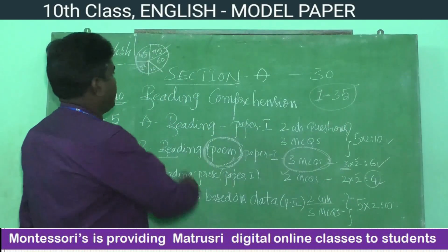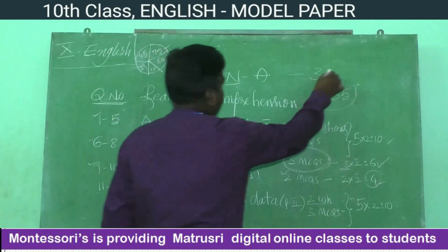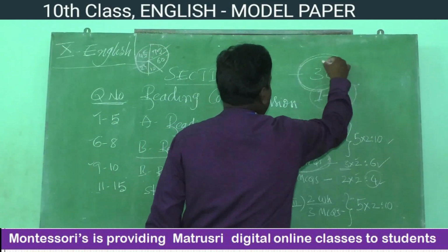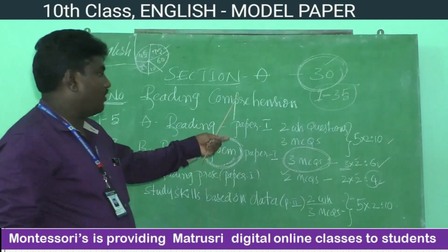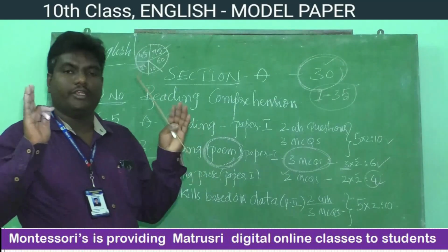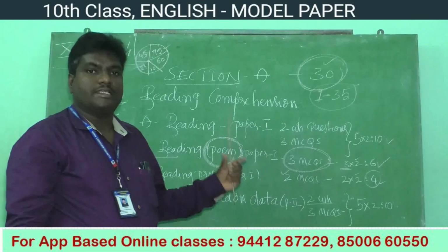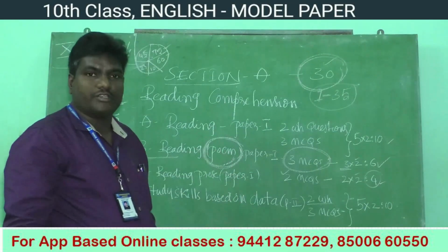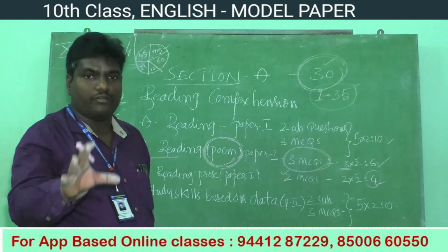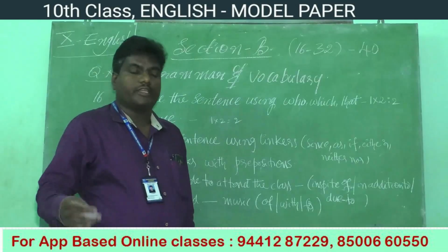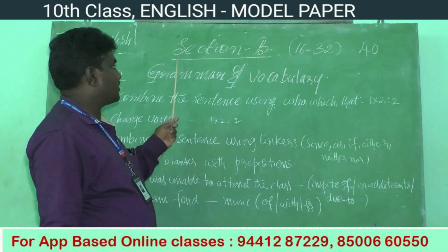In this way, how many marks does section A contain in total? 30 marks. If you focus on reading comprehension, you will easily get 30 marks, children. This is about section A. In this way, questions will be asked. This is the pattern of section A. Okay, children. Next, let's move on.